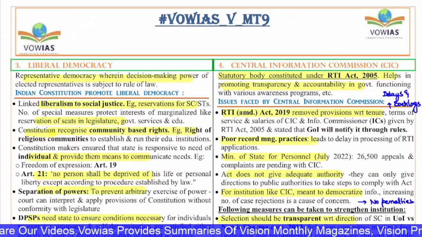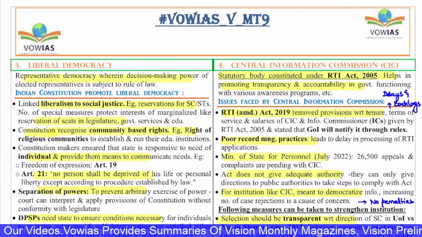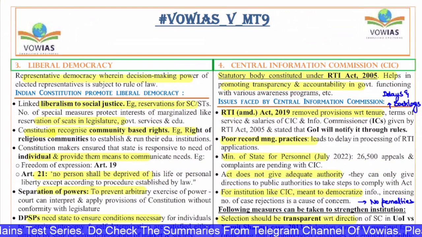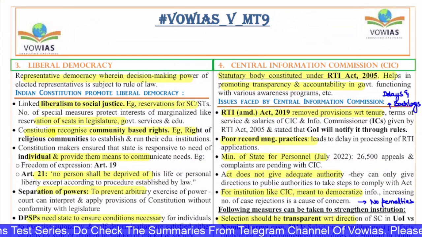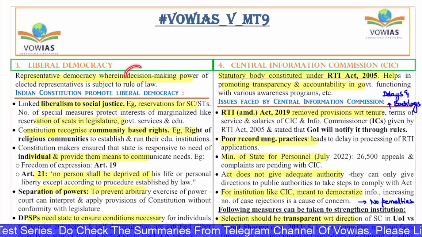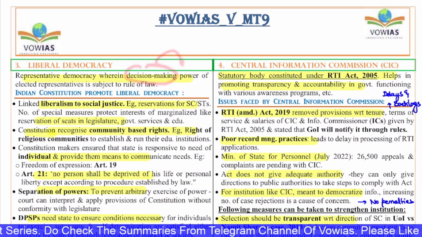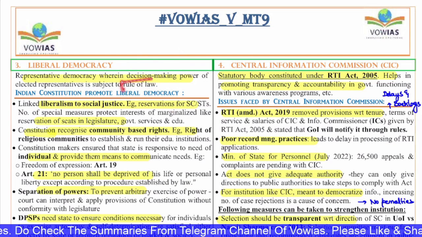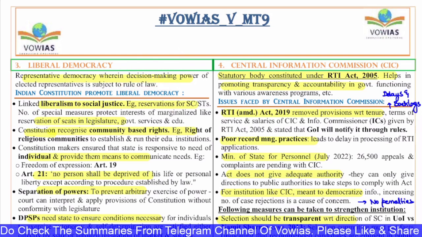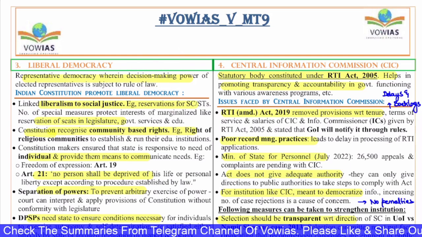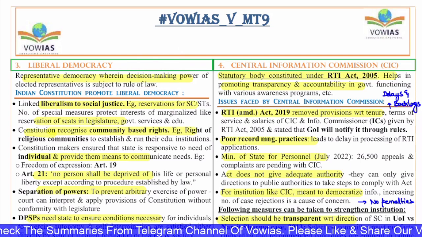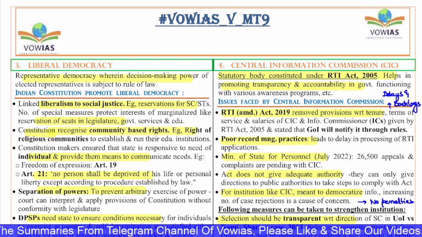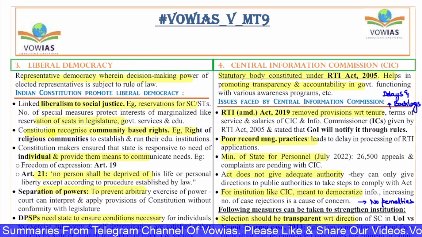Next, the third question. It is about liberal democracy. So, liberal democracy is a representative democracy wherein the decision-making power of the elected representatives is subjected to the rule of law. So, rule of law will play a major role in this. Indian democracy is a liberal democracy because we have rule of law, we have a constitution that guides the lawmakers. Everyone is subjected to this rule of law. No one is beyond the constitution and the rules.